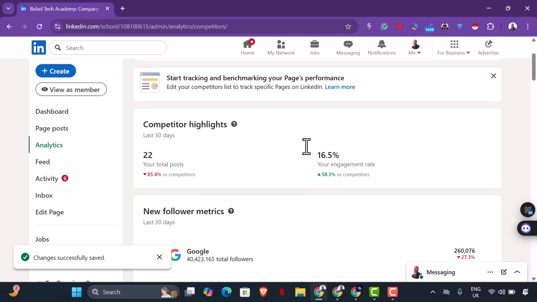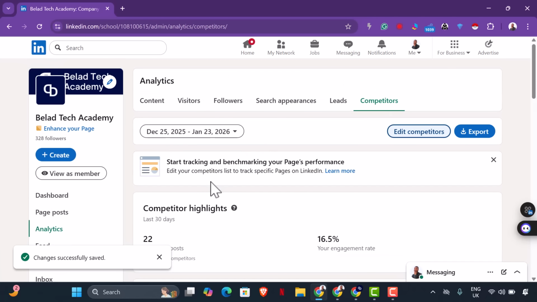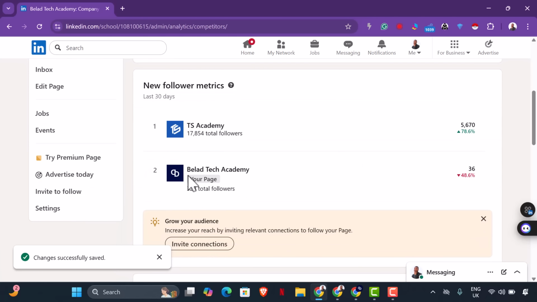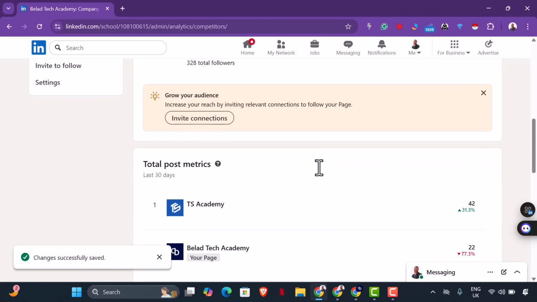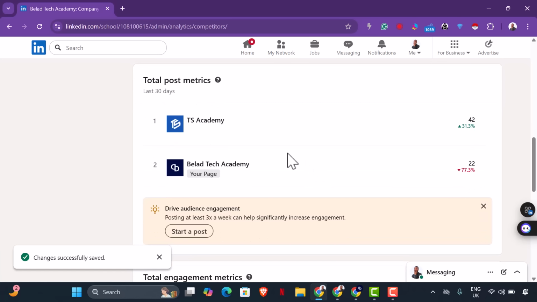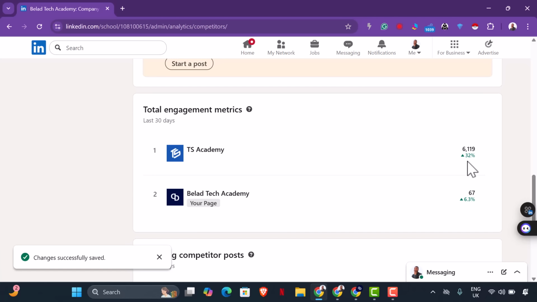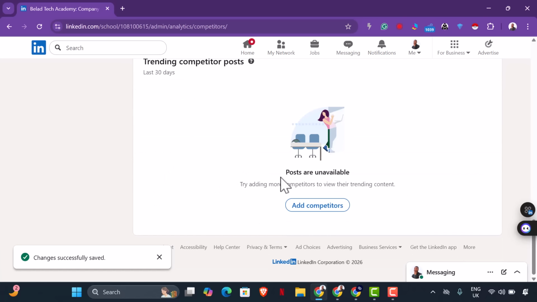And now when you check this, you see competitors highlights. Then you get to see the engagement rate, the total posts, and you see 78.6% better than Black Academy, and top post metrics still better, total engagement metrics still better, and that is how you get to set all these things.